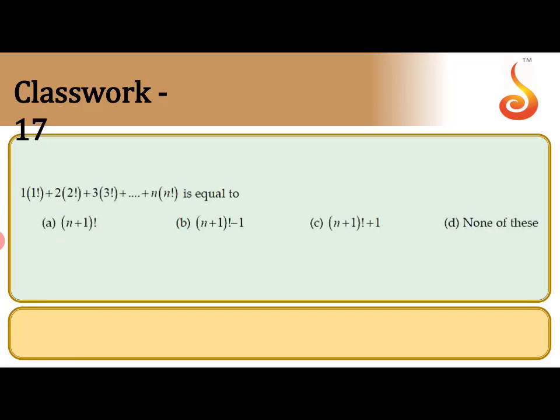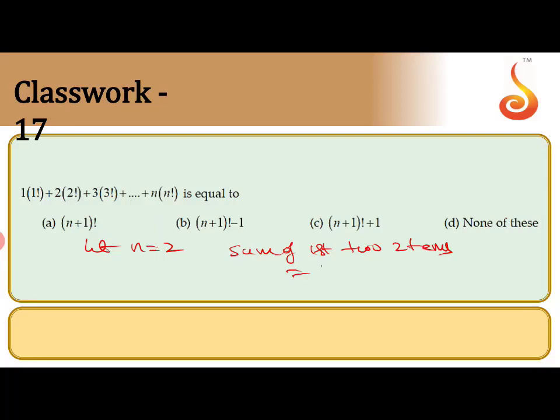So 1 into 1 factorial, 2 into 2 factorial, 3 into 3 factorial, and so on, n into n factorial, value required. Here you can apply the verification method, so that becomes very simple. Let n equal to 2. N equal to 2 means the sum of the first 2 terms.